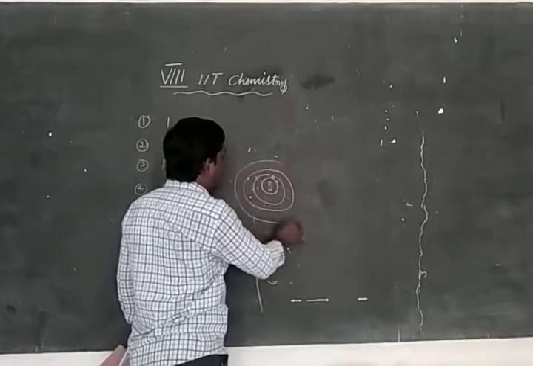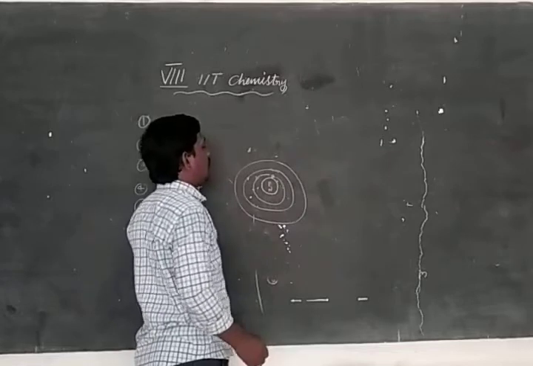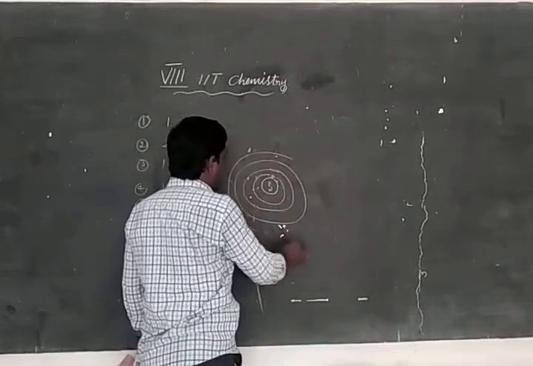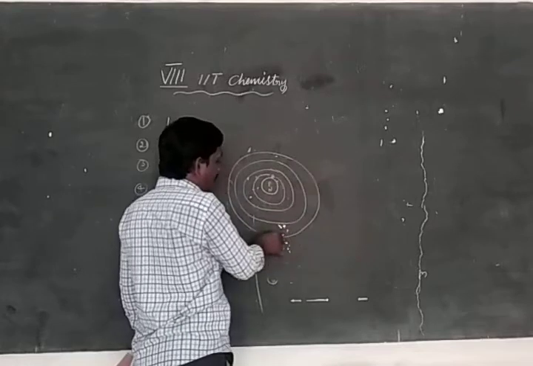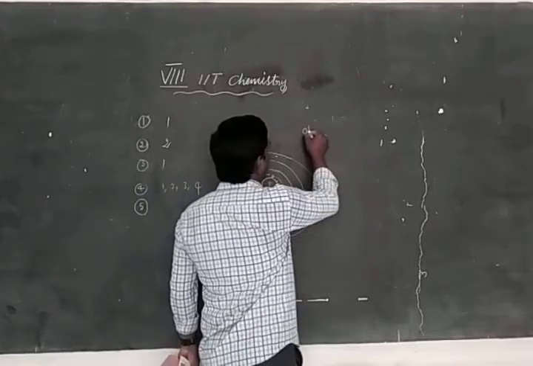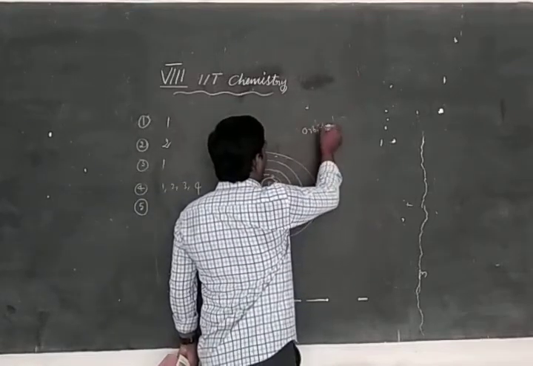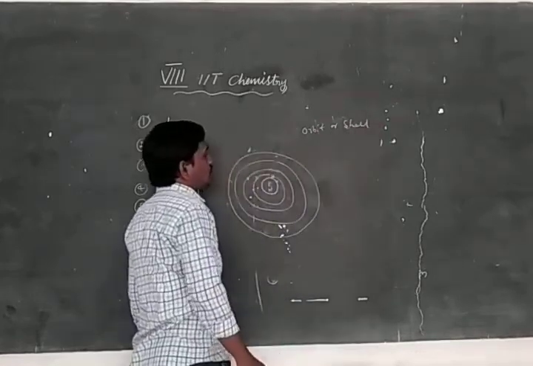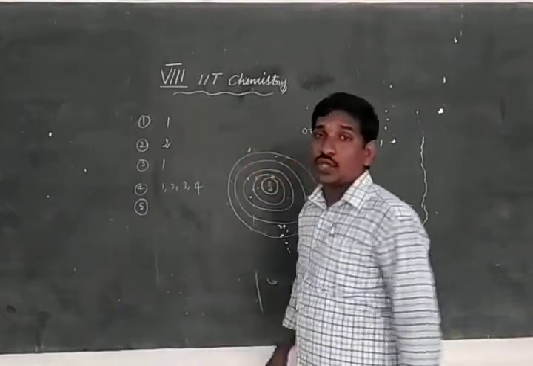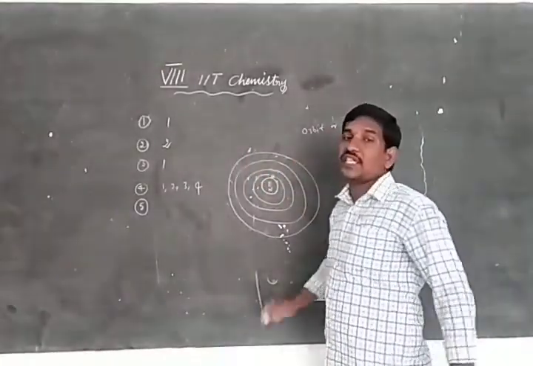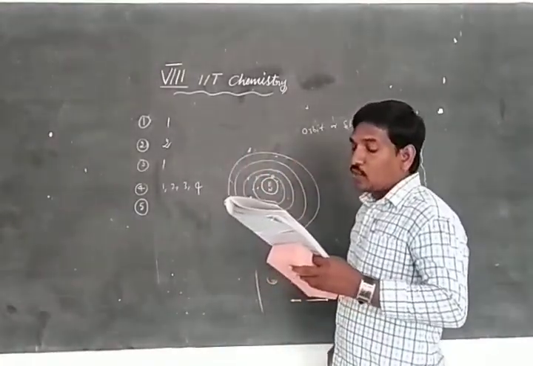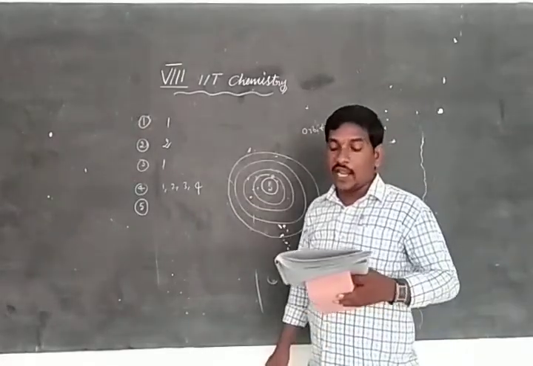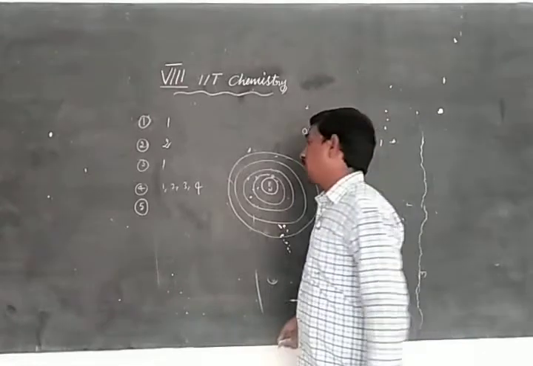These paths of the electrons revolving around the nucleus are called orbits or shells. The outermost orbit, the last orbit, that means the valency orbit, cannot have more than 8 electrons.